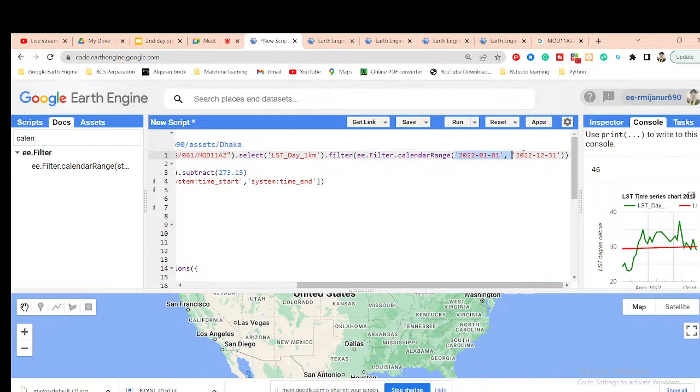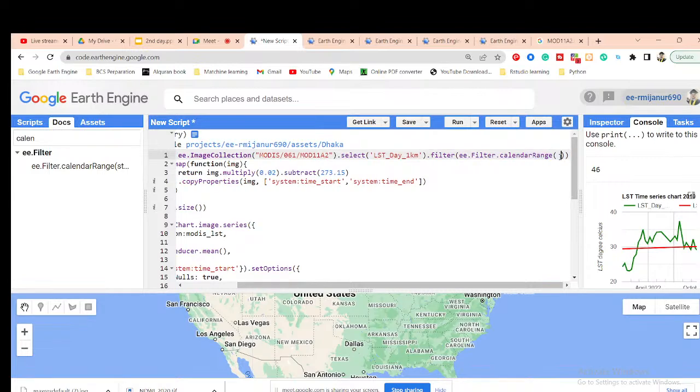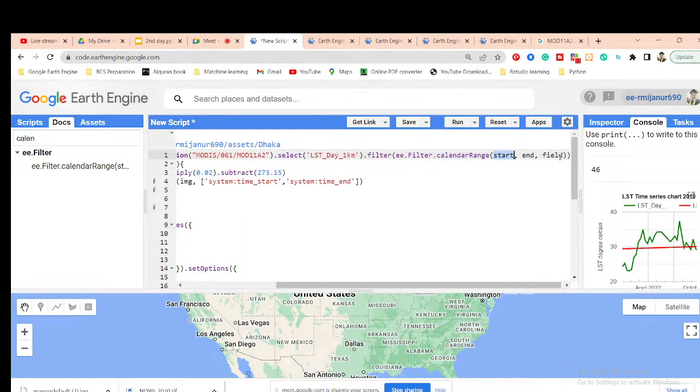Then you can check the arguments: start, end, and field.